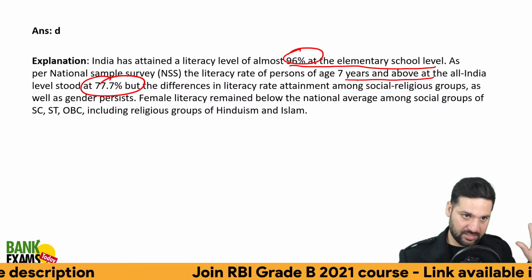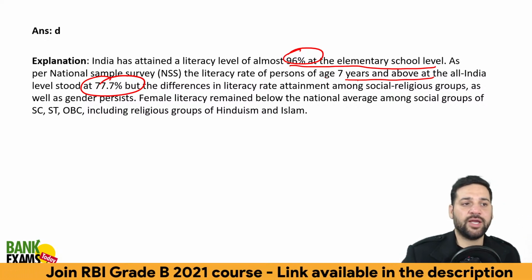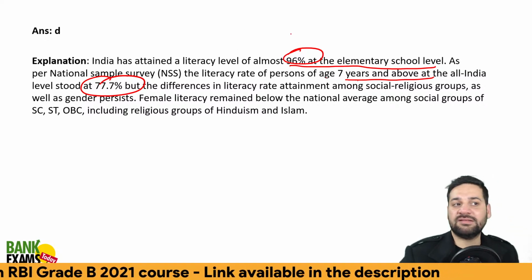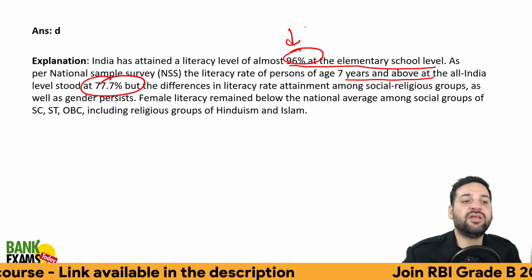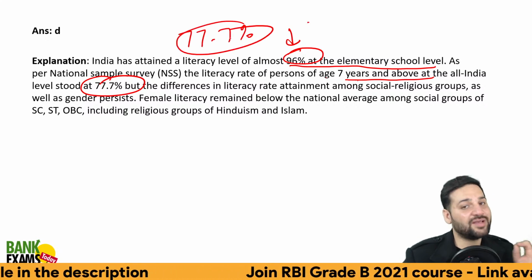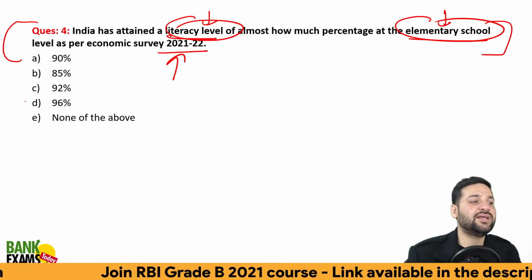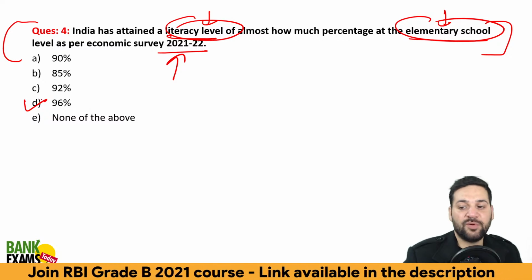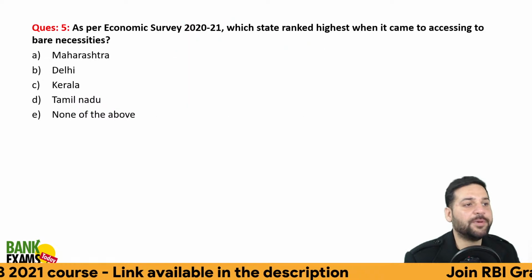The differences are there according to religion, gender, socio-economic groups. Okay, but at the elementary level 96% literacy is there. From the age of 7 and above, 77.7% literacy rate is there in India, which is a good number, right? Which is a very good number. So 96% is the literacy at the elementary level. That's what we achieved. Very good number.